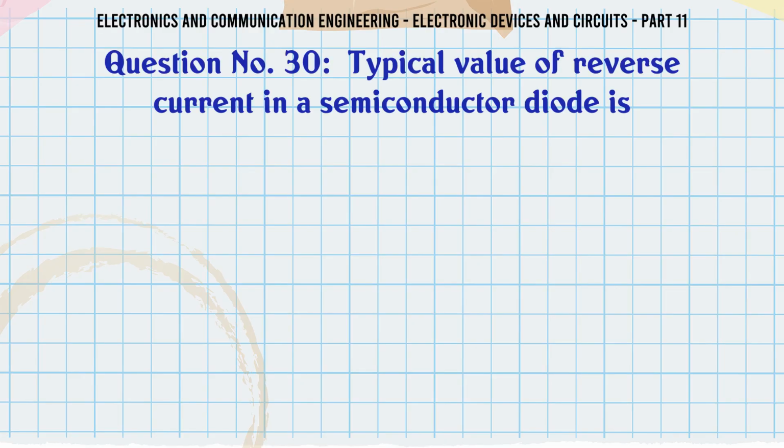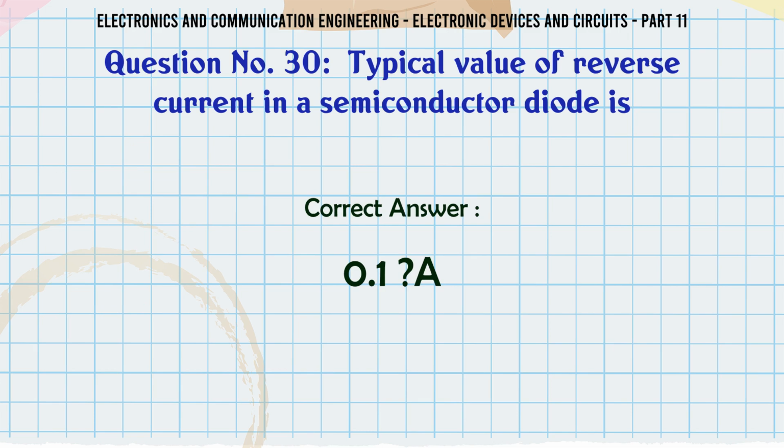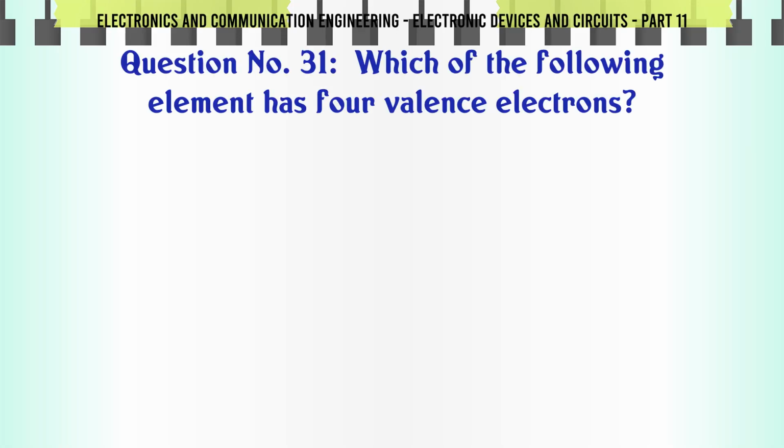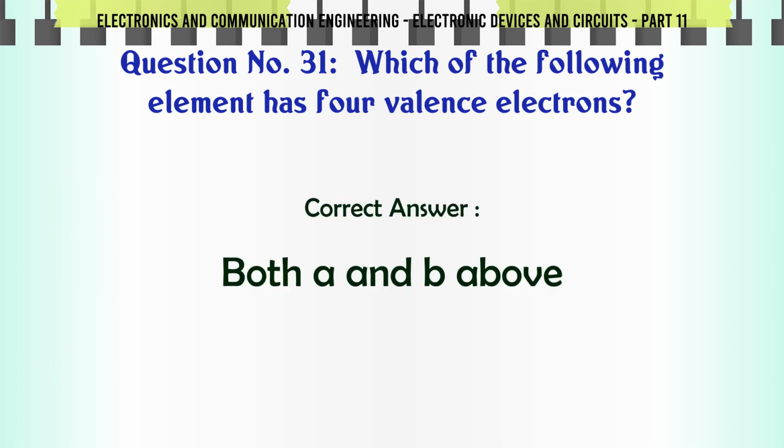Typical value of reverse current in a semiconductor diode is A. 1 A, B. 0.1 A, C. 1 µA, D. 0.1 µA. The correct answer is 0.1 µA. Which of the following elements has 4 valence electrons? A. Silicon, B. Germanium, C. Both A and B above, D. None of the above. The correct answer is both A and B above.